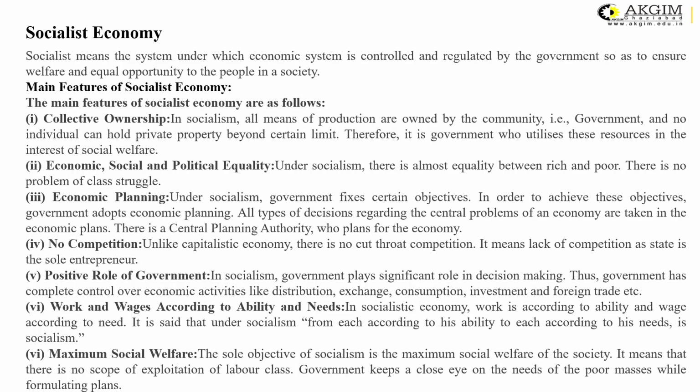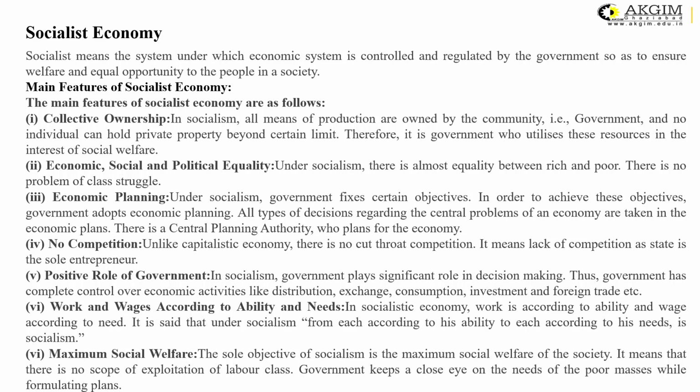The second is the socialistic economy. These are the kind of economies or systems in which the economic system is controlled and regulated by the government so as to ensure the welfare and equal opportunity of the people of a society. There are a lot of features of the socialistic economy. There is collective ownership. All means of production are owned by the government and no individual can hold private property beyond a certain limit. Therefore, it is only the government that utilizes the resources in the interest of social welfare.